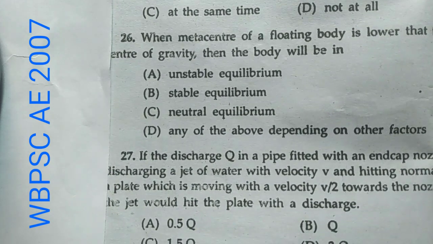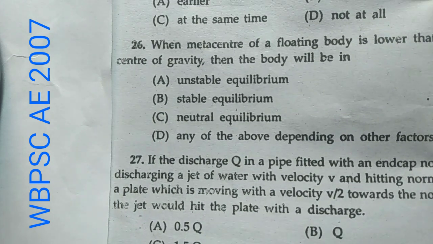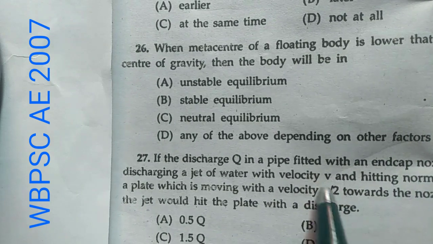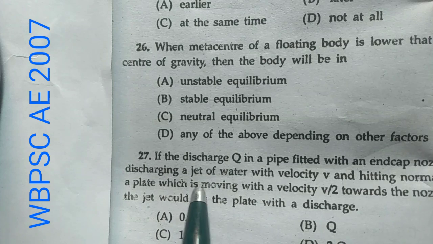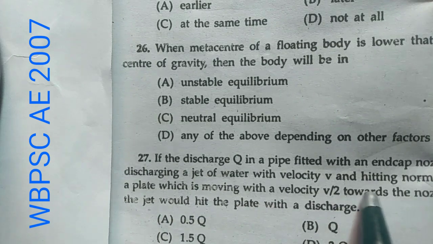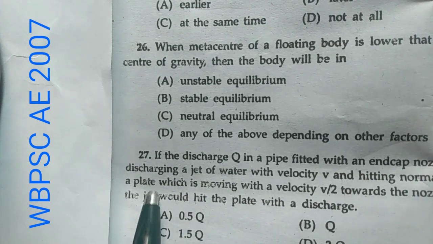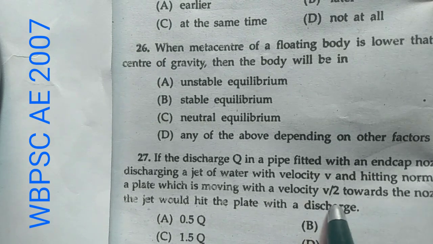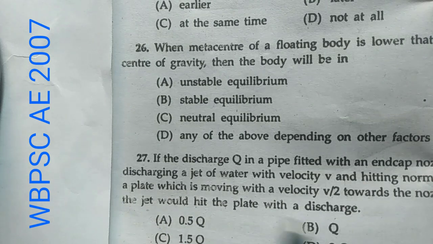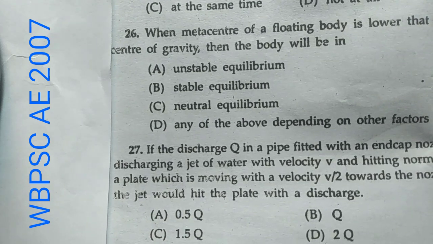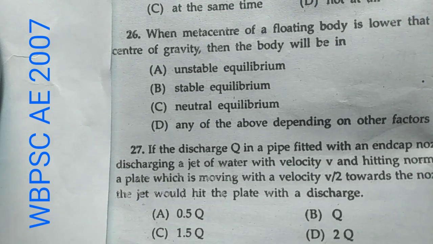Okay. Now question number 27. If the discharge Q in a pipe fitted with an end cap nozzle discharging a jet of water with a velocity v and hitting normally a plate which is moving with a velocity v by 2 towards the nozzle, the jet would hit the plate with a discharge, and these are the options.